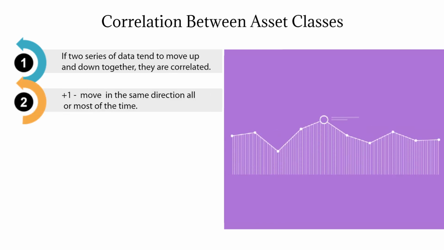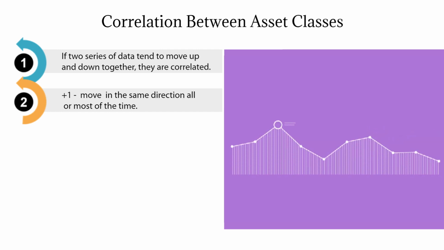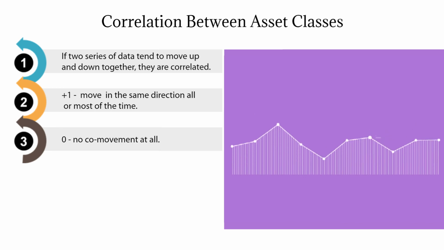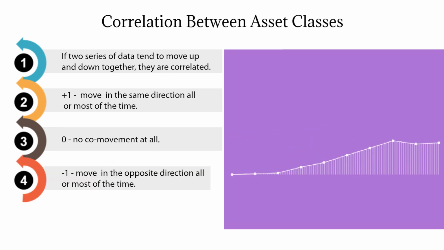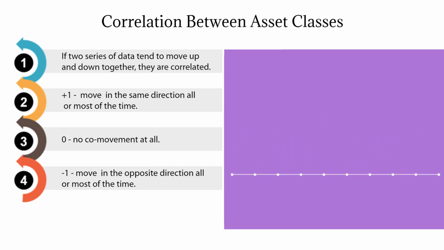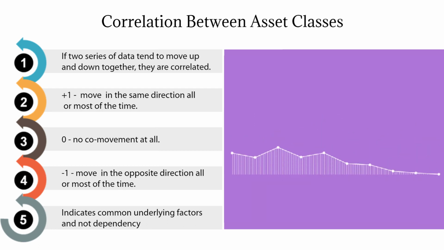A correlation coefficient of +1 means that the two series move in the same direction all or most of the time. A correlation coefficient of 0 means the two series show no co-movement at all. A correlation coefficient of -1 means that the two series move in the opposite direction all or most of the time. The co-movement is only indicative of common underlying factors, and not dependency.